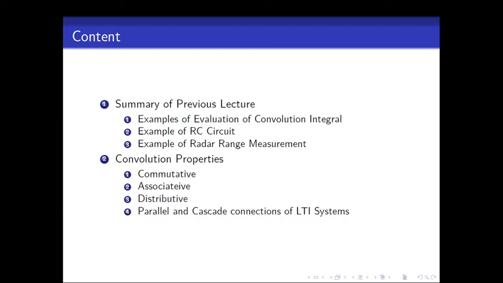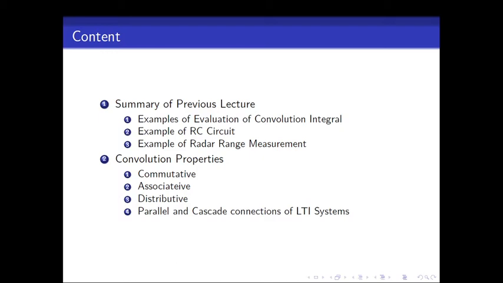Then we discussed a communication problem, the radar range measurement, where we covered the complete example, starting from transmitting the signals, then the propagation model and impulse response of the radar range measurement, and then, after receiving the signal from the object, passing it through another LTI system, which we define as the matched filter.